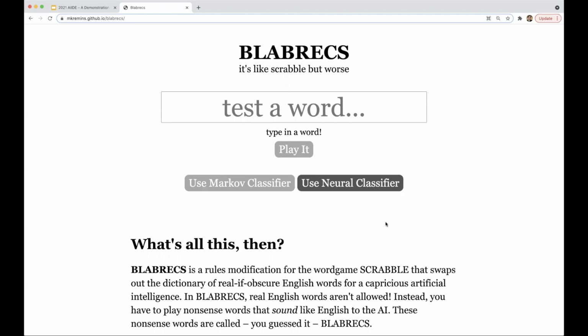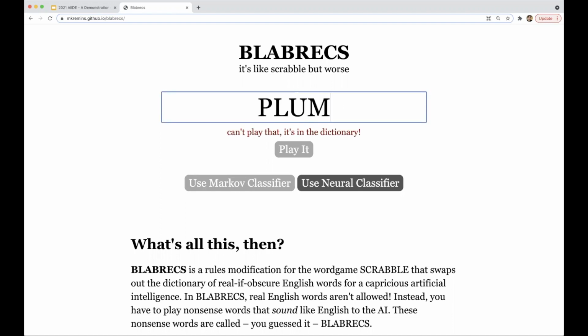And as you can see, the game we ended up creating is called Blabrecs. The main interface for Blabrecs allows you to type in a word to be tested. In this case, we can type in, for instance, a real English dictionary word, such as plum, and see that the system is telling us there's no way we can play that. It's in the dictionary. So the first thing that you see here is that actual English dictionary words are rejected because they're not valid for play.